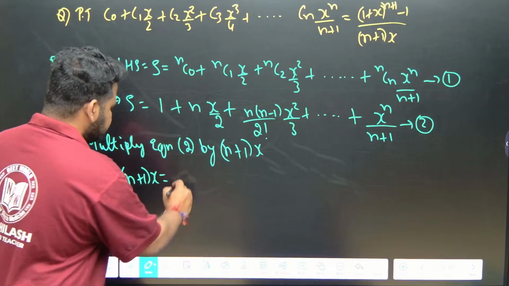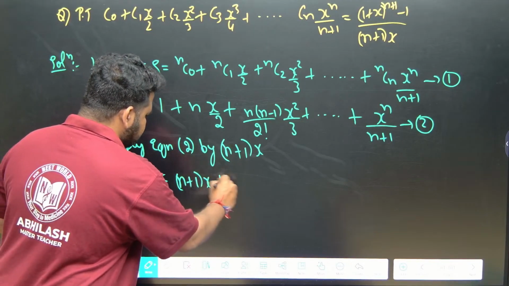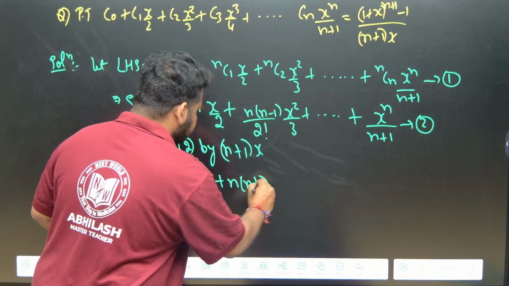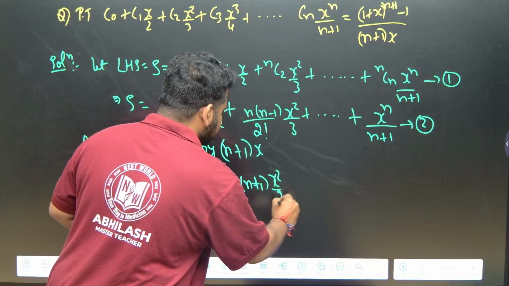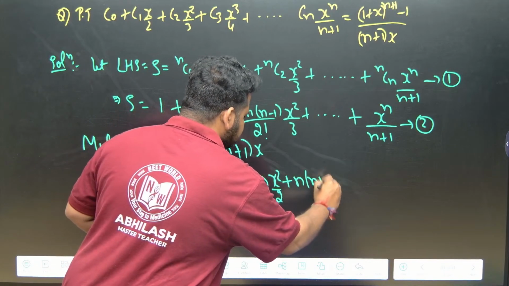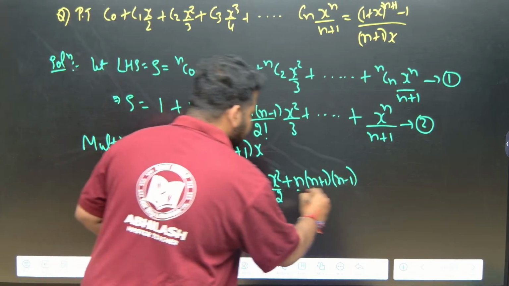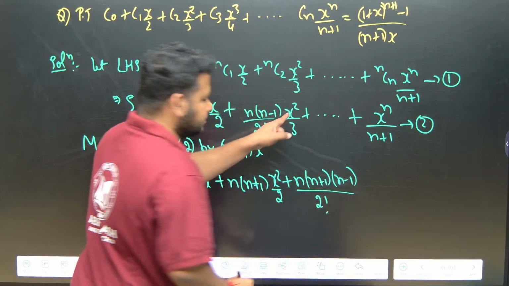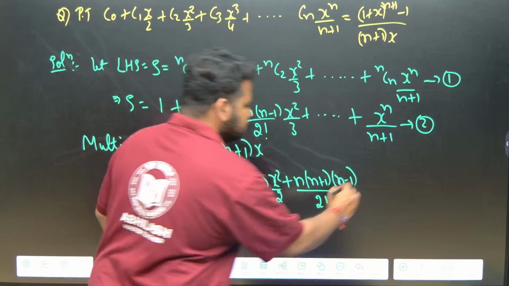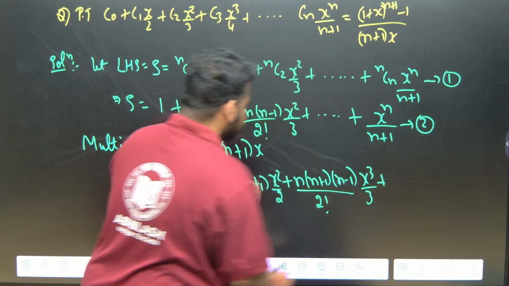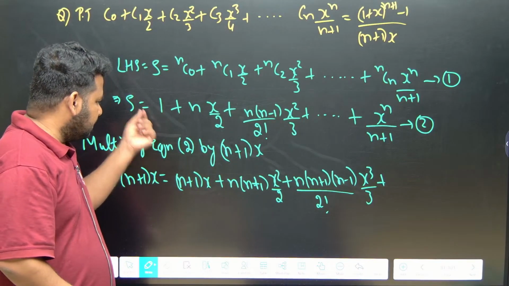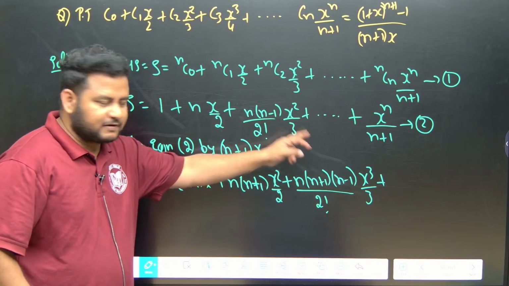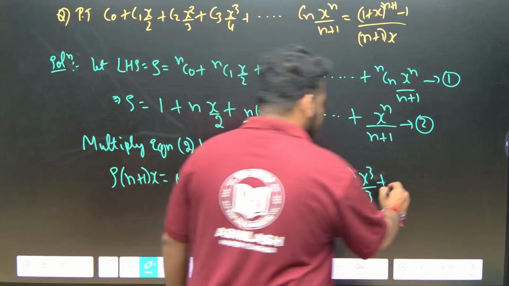So this is n plus 1 into x, and n into n plus 1 into x square by 2, plus n into n plus 1 into n minus 1 divided by 2 factorial into x cube by 3, because you are multiplying by x also, not just by n plus 1. So x square will become x cube. Correct na?